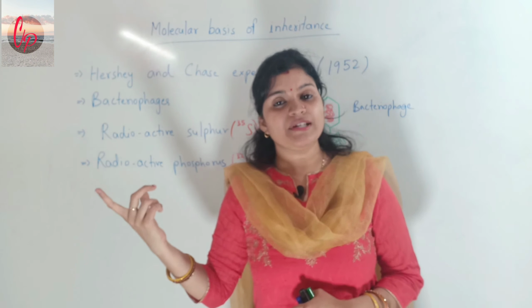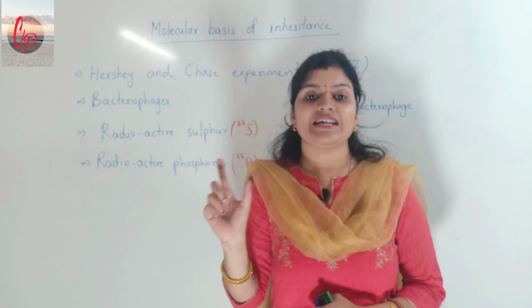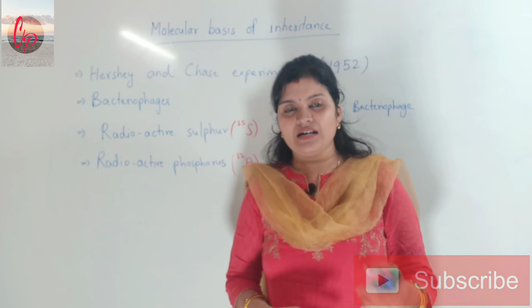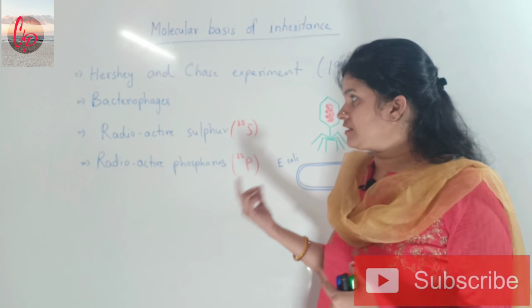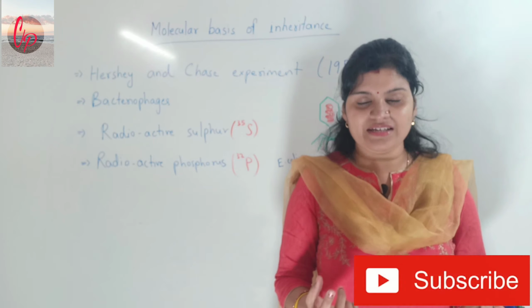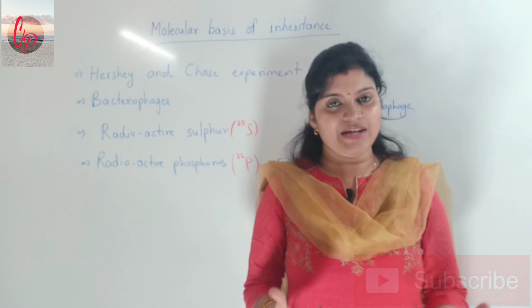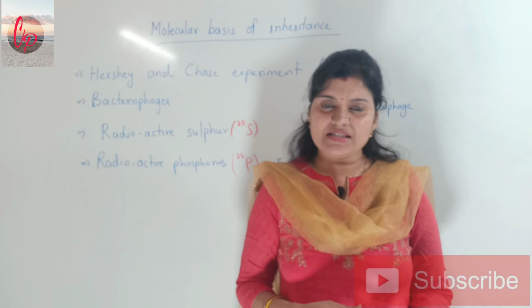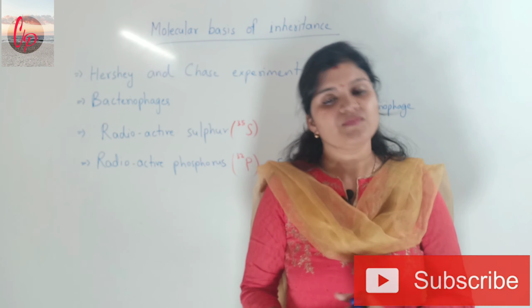The Griffith experiment was done in the year 1928, so there is a difference between the years, and still there was some discussion about whether DNA or protein was actually the genetic material. So different scientists gave their thinking and their contributions in this field.